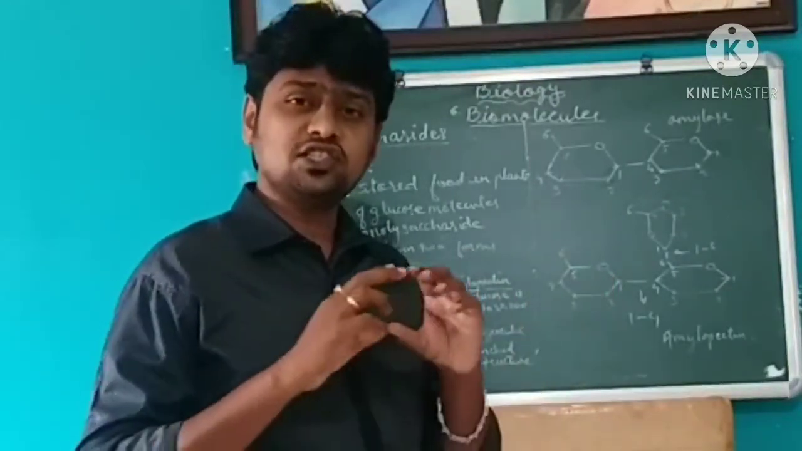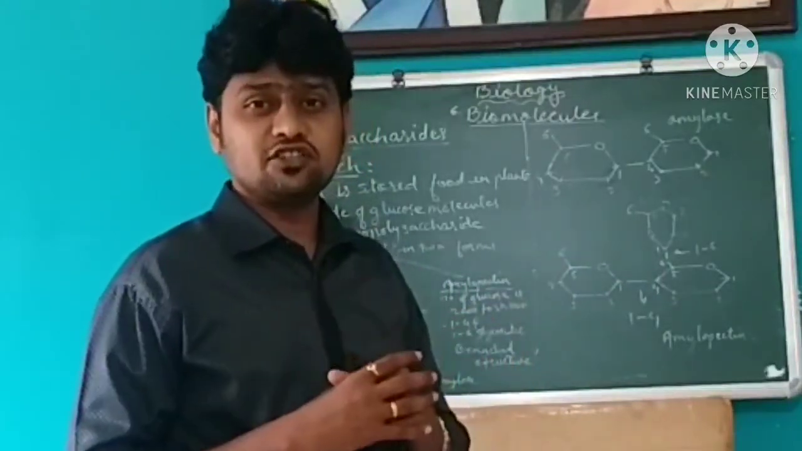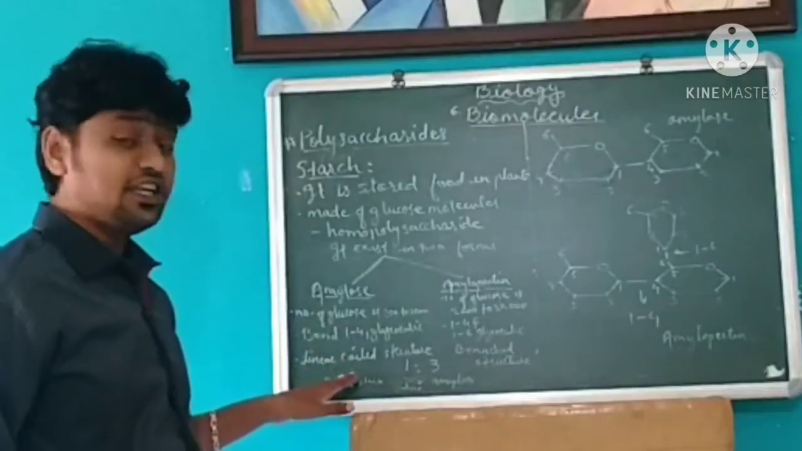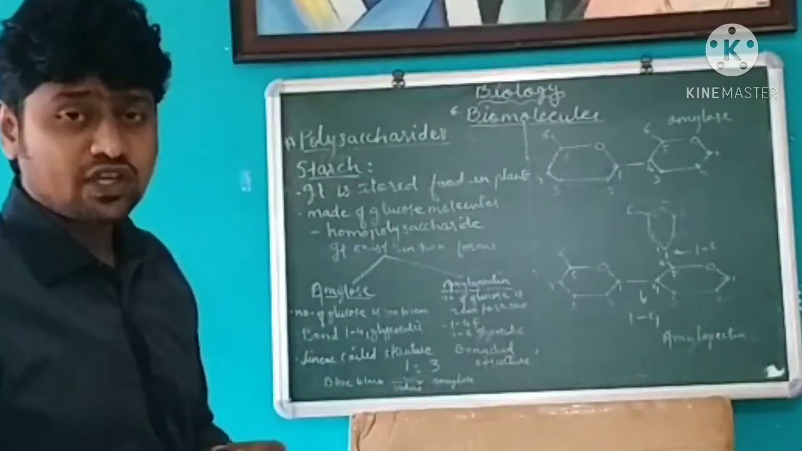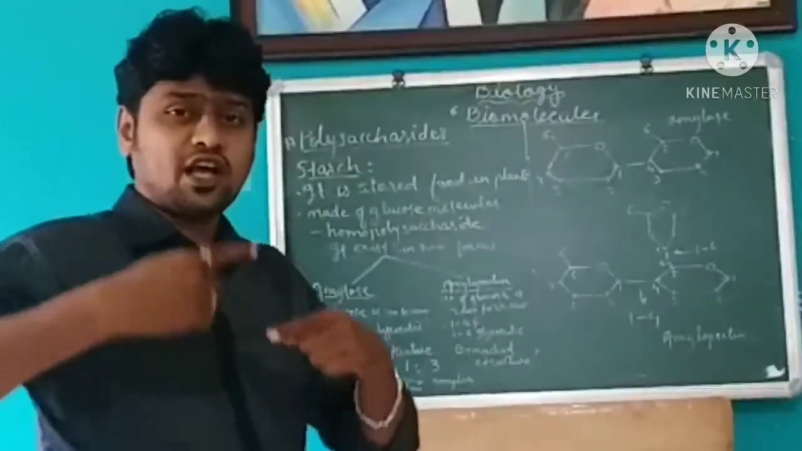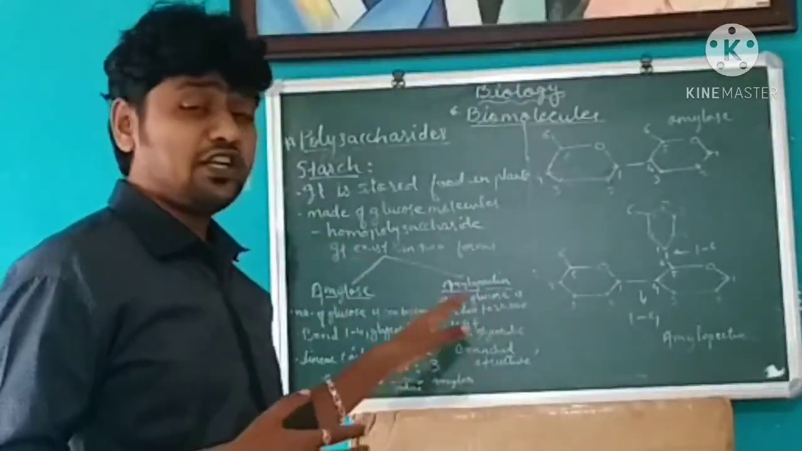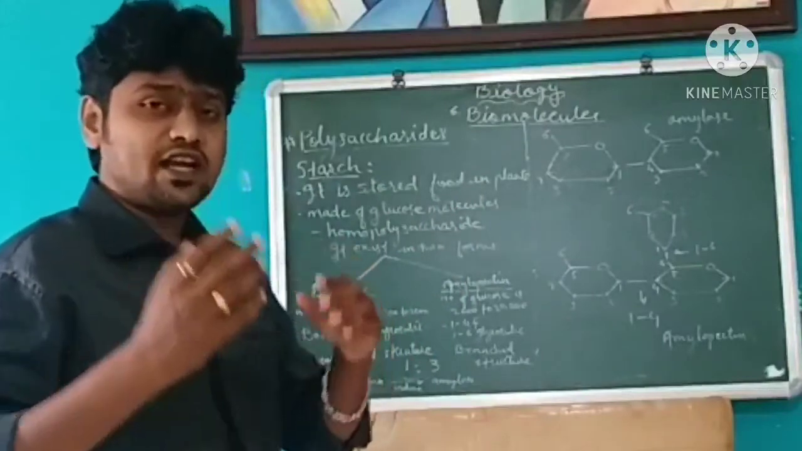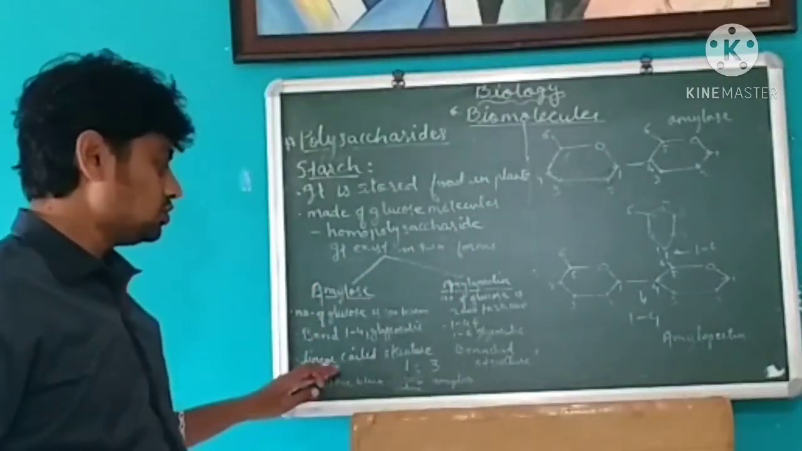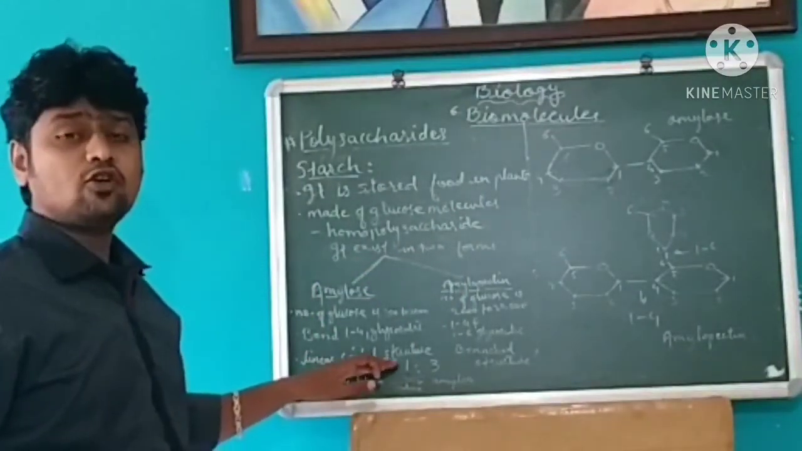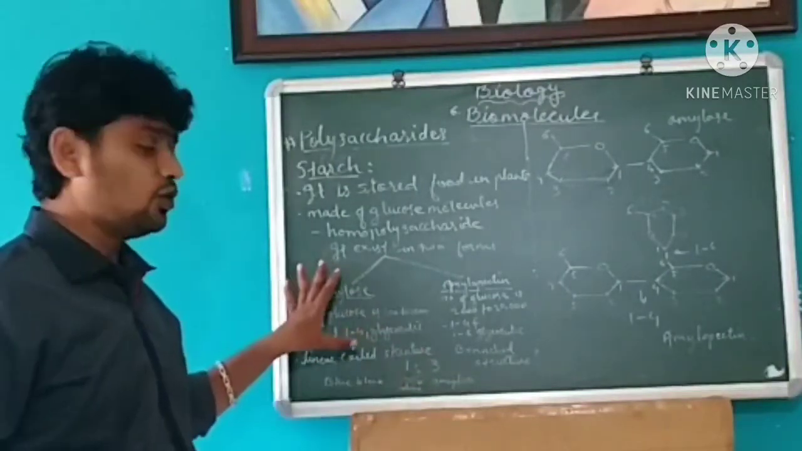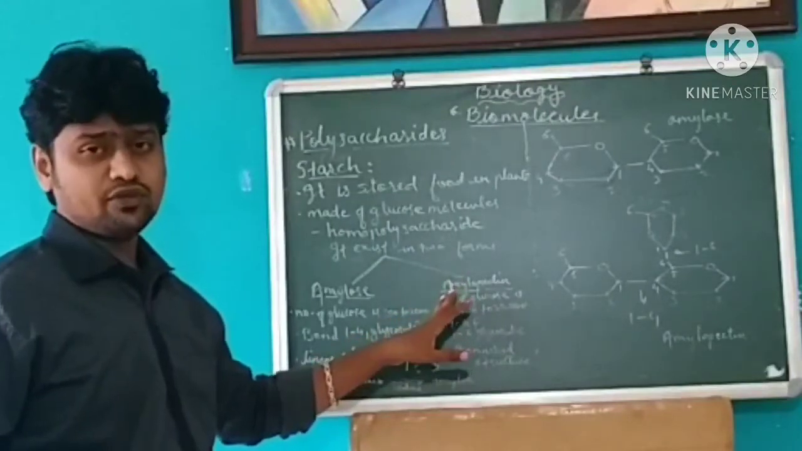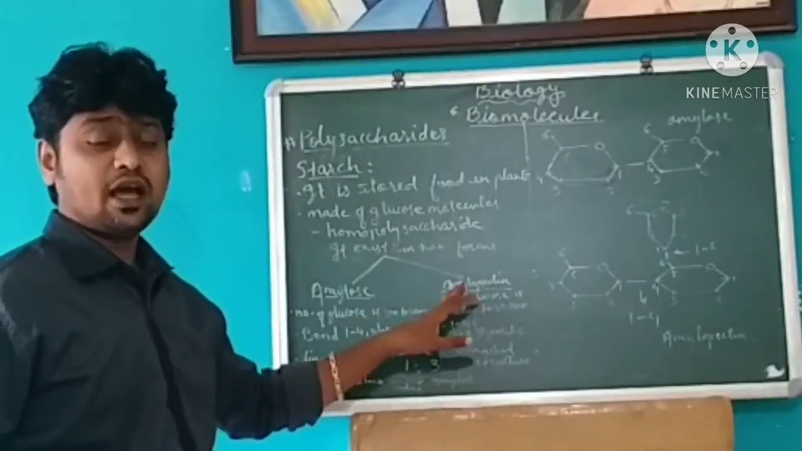Whenever we talk about the 1,4-glycosidic bond, you understand that it always forms a linear structure, a straight chain. That is why we say that amylose has a linear structure, but at the same time it has a coiled structure. Coiled means like a spring. Though it's a linear structure, it is not exactly straight, but coiled. And that is why we say that amylose shows a linear and coiled structure.